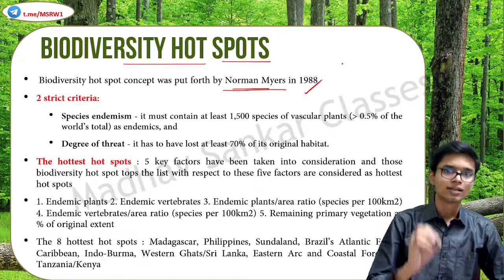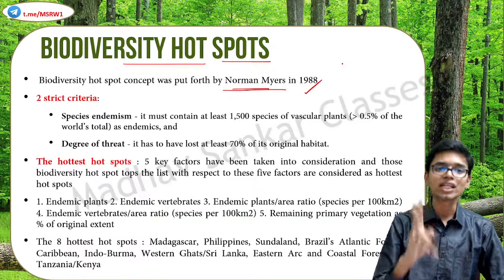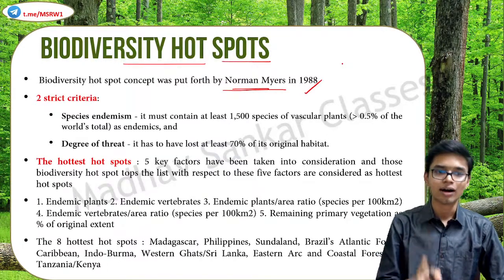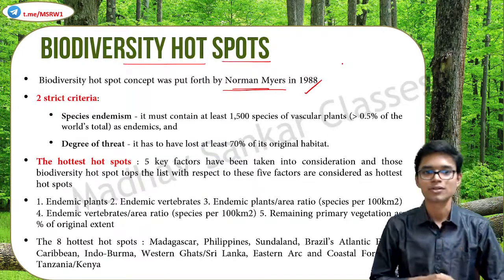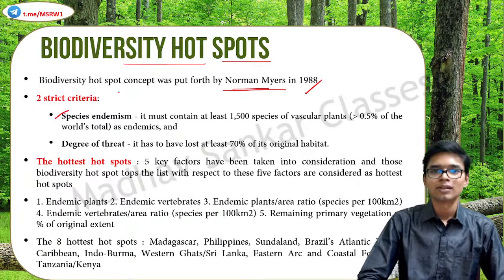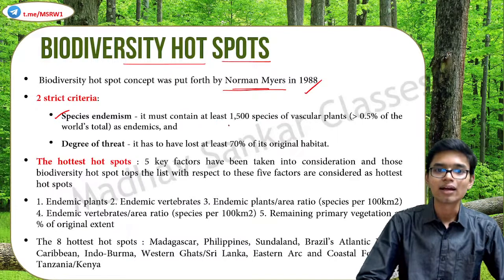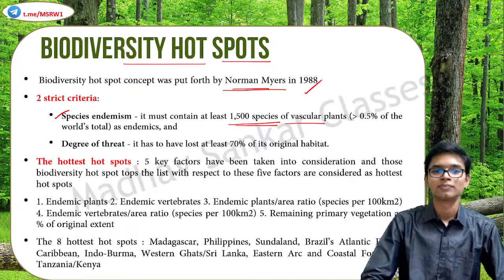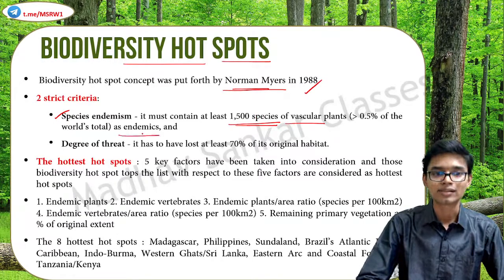Any site that satisfies two very strict criteria comes under biodiversity hotspots. First of all, species endemism. That area must contain at least 1,500 species of vascular plants as endemics.